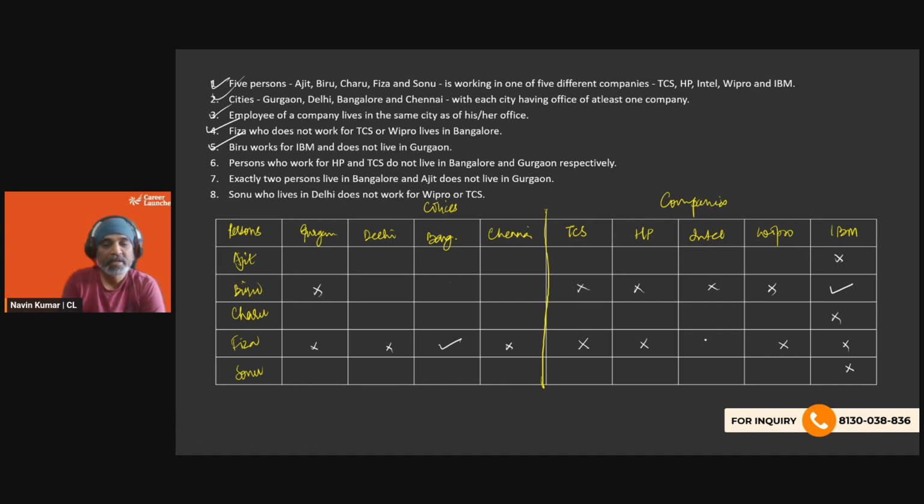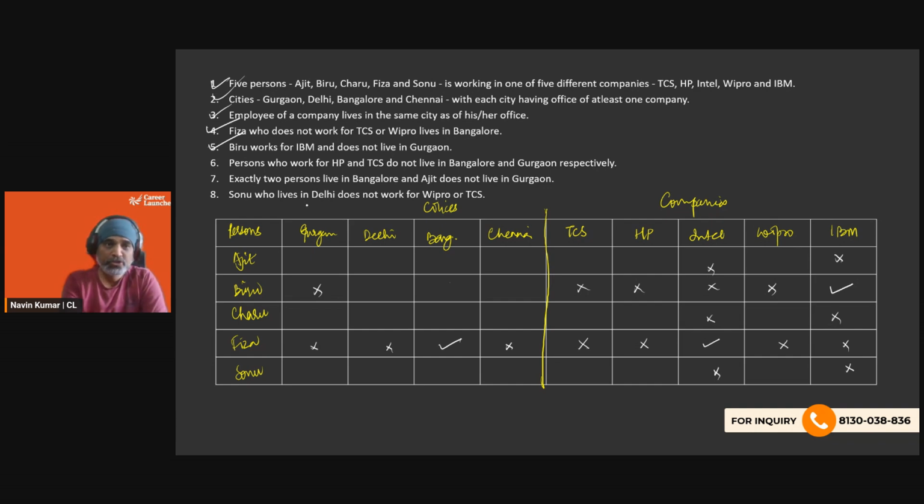But if I look at the companies in the Fiza column, that means Fiza works for Intel, right? And Intel is in Bangalore. Now, the moment Intel is done, we can cancel this part out. So we have not completed the entire condition given in statement number 6.